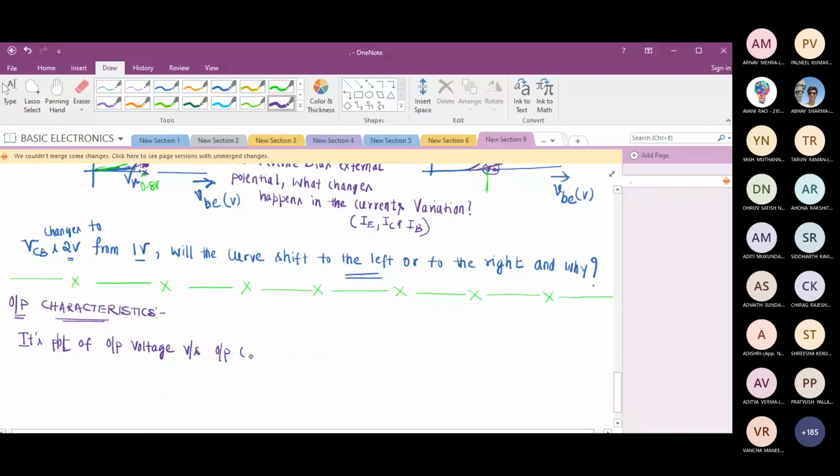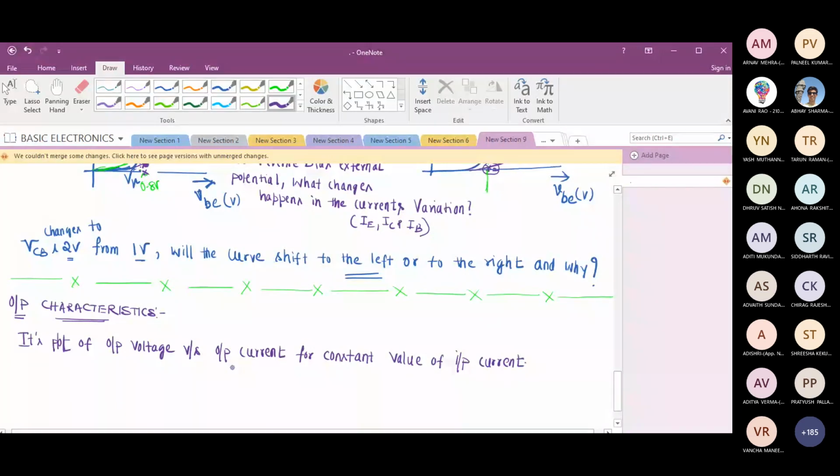So you can write it's a plot of output current versus output voltage for a given value of input. I'll write current.